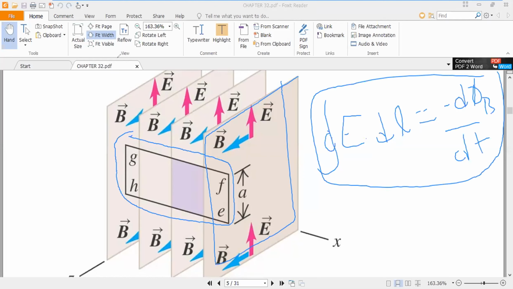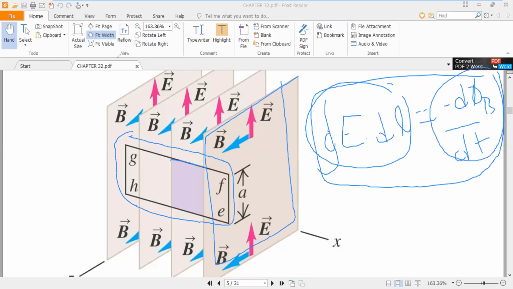We draw an imaginary loop at this location, and we want to calculate the left side and the right side across this hypothetical loop.